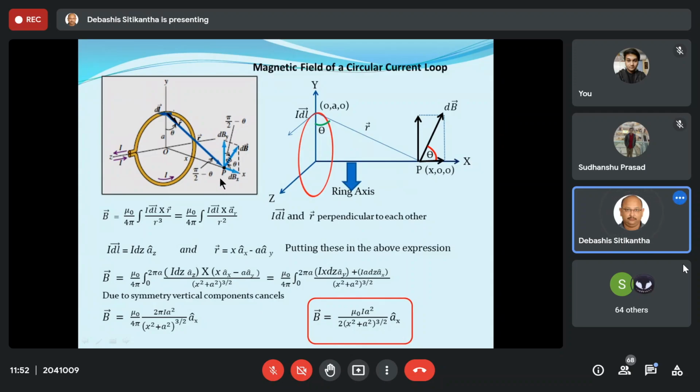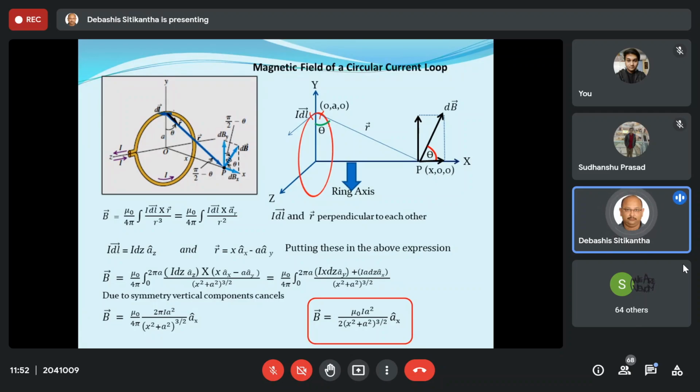Now, how to do that? When we derived that for the straight line, what did we do? We took a very small portion of the length of the conductor, evaluated the magnetic field, and then integrated it over the entire length. The same concept will also be applied over here. The method is always the same. Now what will we do? We will take a very small portion of the loop over here.